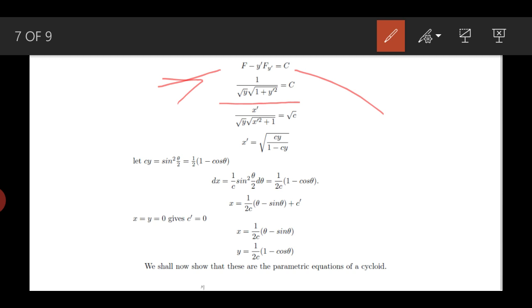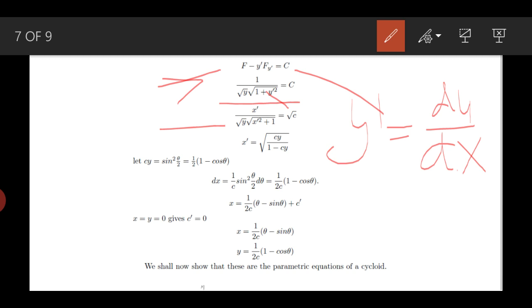One thing I want to do is to write this equation not in y prime, which is dy over dx, but in x prime, which is dx over dy. So if you take a common from the denominator, this is dy over dx, I can common dx, and what I get is x prime divided by under root y under root x prime square plus 1, because I can write y prime as 1 over x prime.